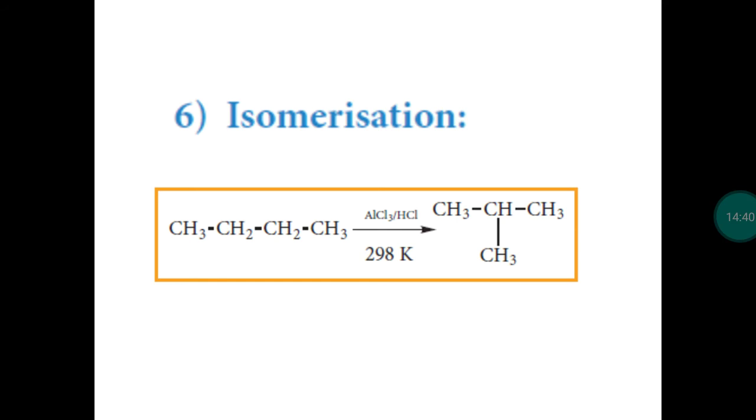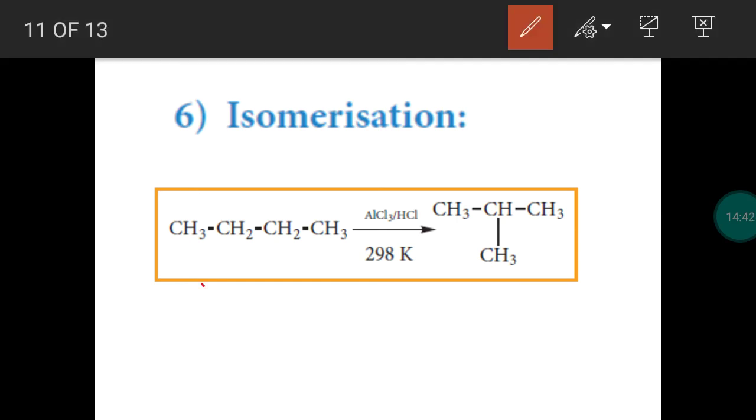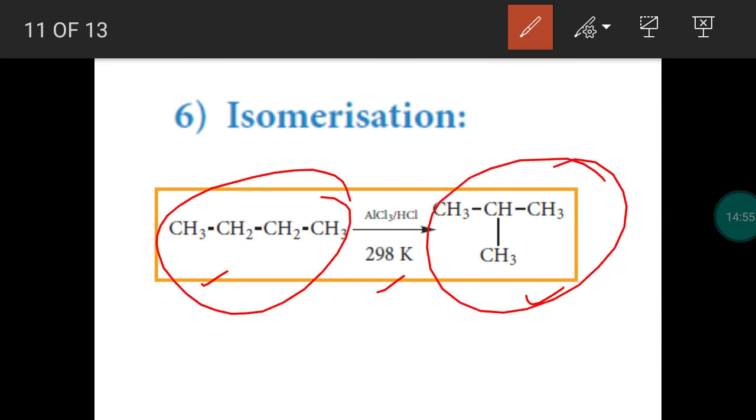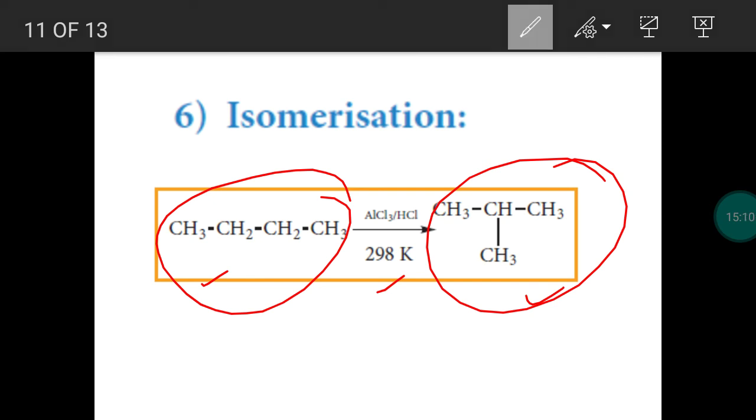You take N-butane. When N-butane is passed over aluminum chloride and hydrochloric acid at 298 Kelvin, we get isobutane. Okay, so this is a straight chain compound, and this is a branched chain compound. Both have the same molecular formula but different chain or carbon skeleton. So N-butane and isobutane are chain isomers. The process is called the isomerization process.